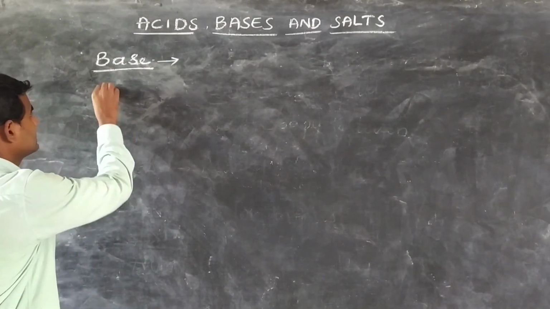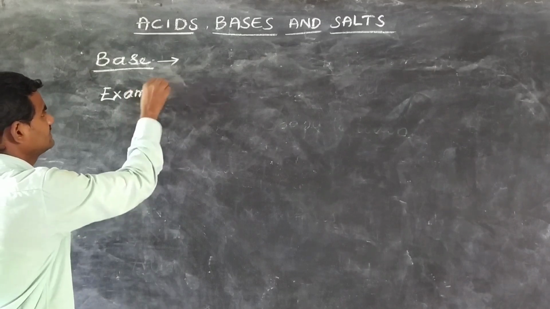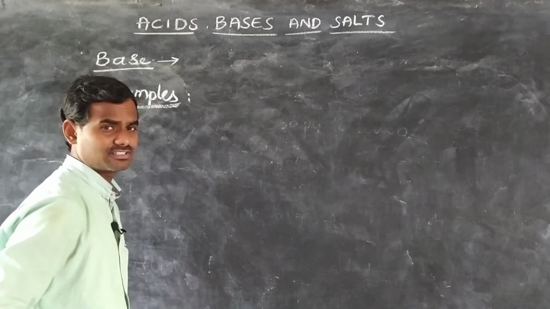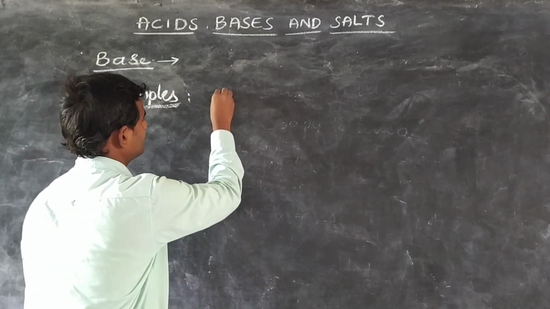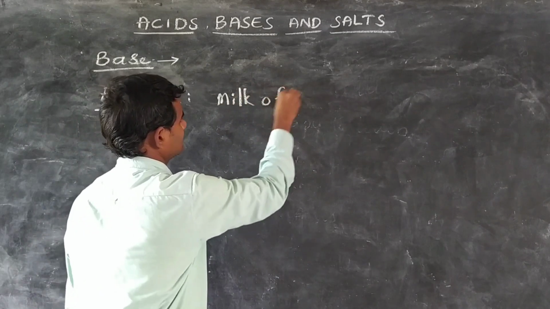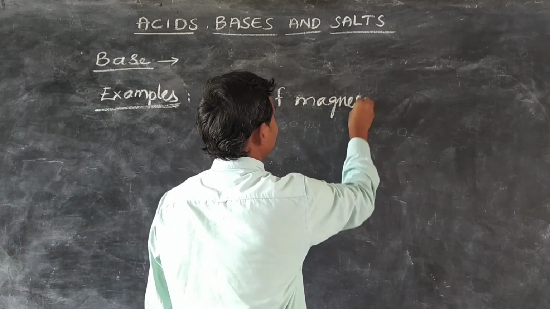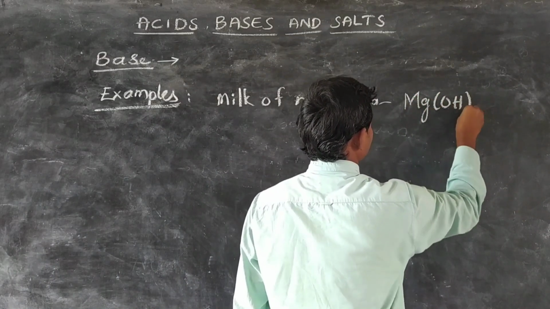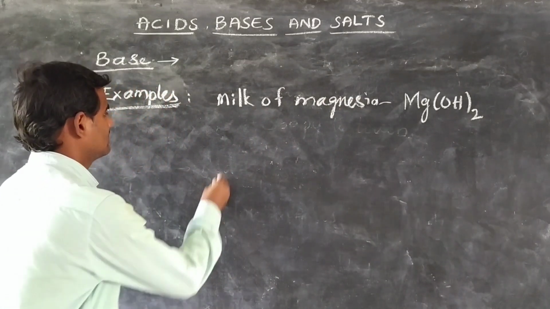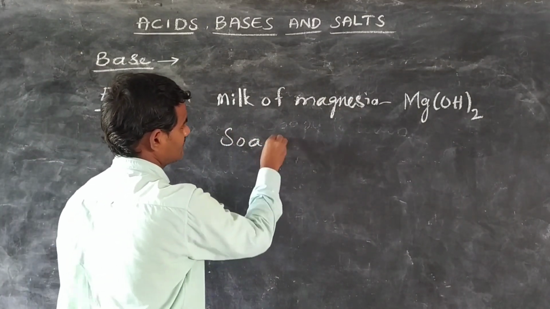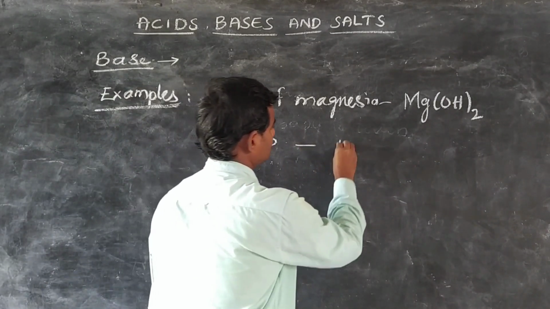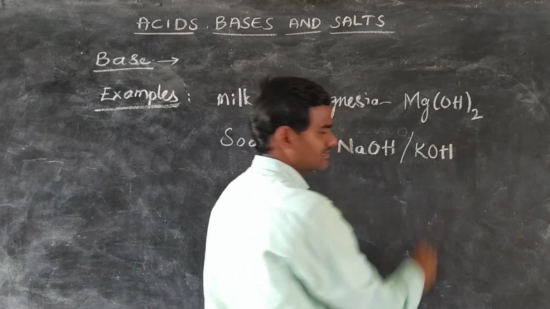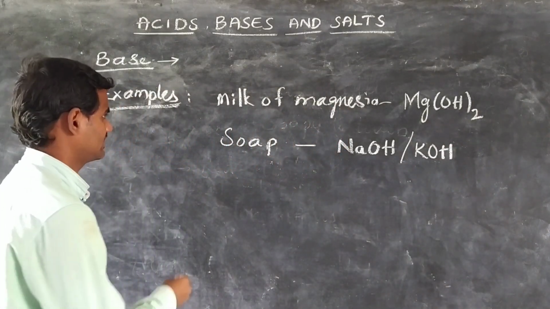We will see some examples of bases. Before that, we have seen milk of magnesia, which is a base, magnesium hydroxide. And soap contains sodium hydroxide or potassium hydroxide.